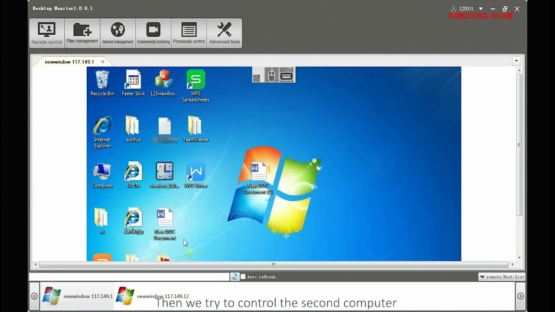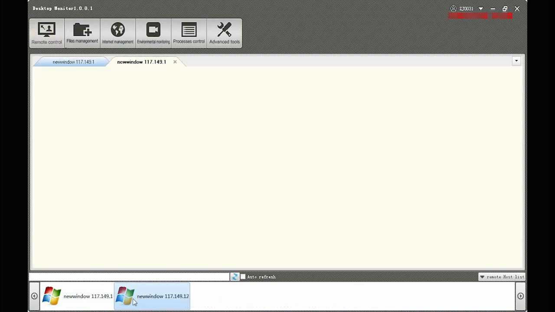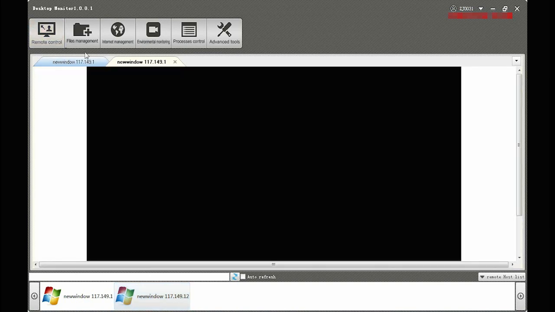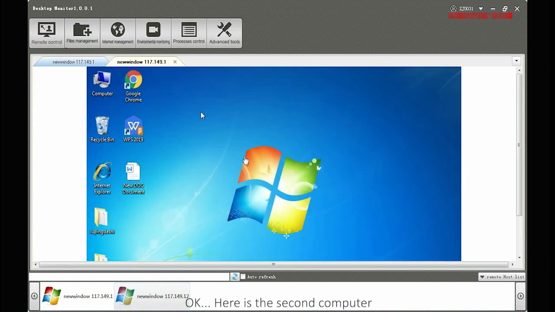Then we try to control the second computer. Control the second computer, double-click and then remote login. OK. Here is the second computer. Let's have some try.